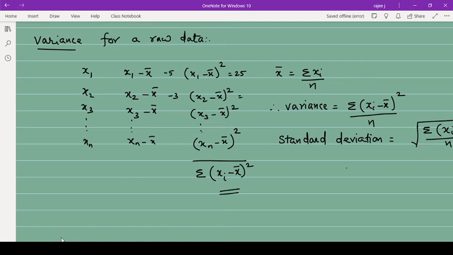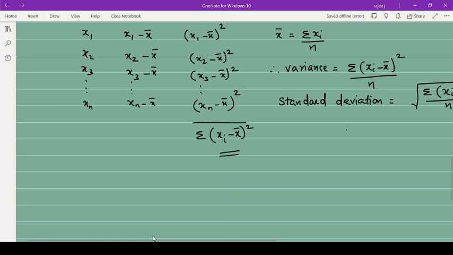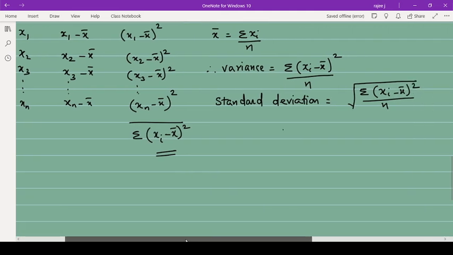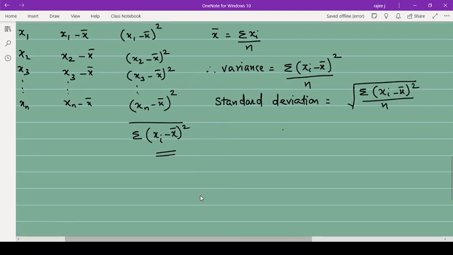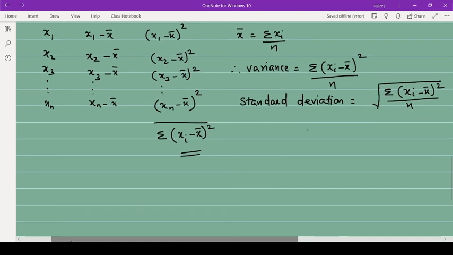Minus 3 square is going to be plus 9. So variance is always positive. Standard deviation can be negative or positive because here you are taking the square root. Then there are some more factors to make sure whether it is positive or negative. So that is standard deviation and variance for raw data.